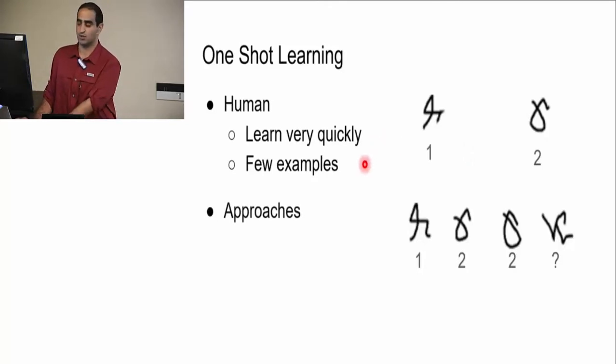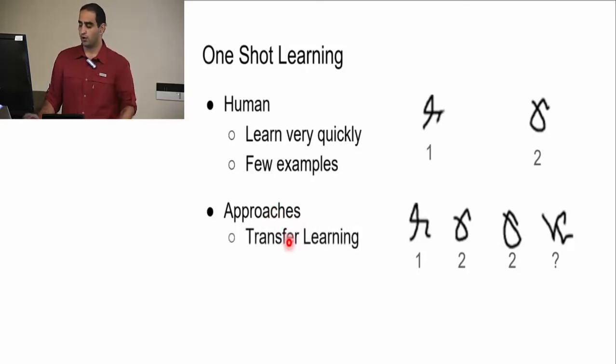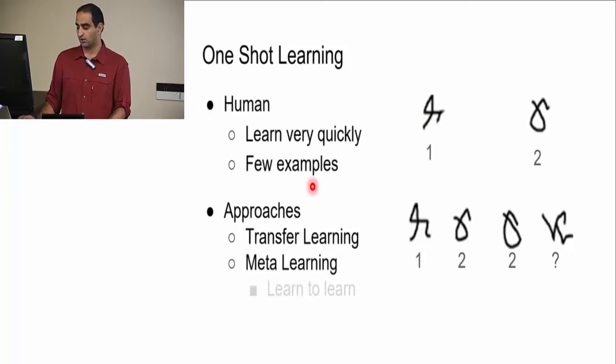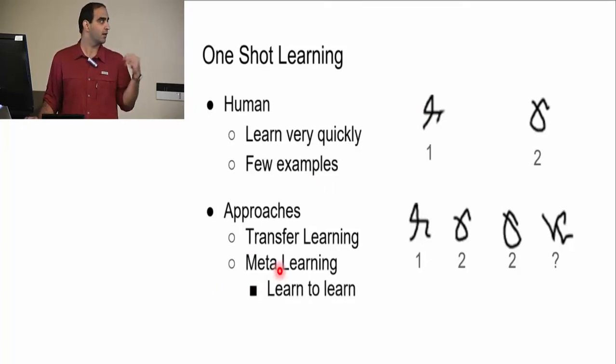So what are the approaches we can have to achieve this? One of them is transfer learning. Transfer learning is that we train on lots and lots of data, and we are hopeful that we have lower level features which are shared between these and have some idea about handwriting, and then we can fine tune on new examples. The other idea is meta learning, and like metadata, which means data about data, meta-learning means learning about learning. So our idea is to have some method to learn how to learn these new characters when we look at them.